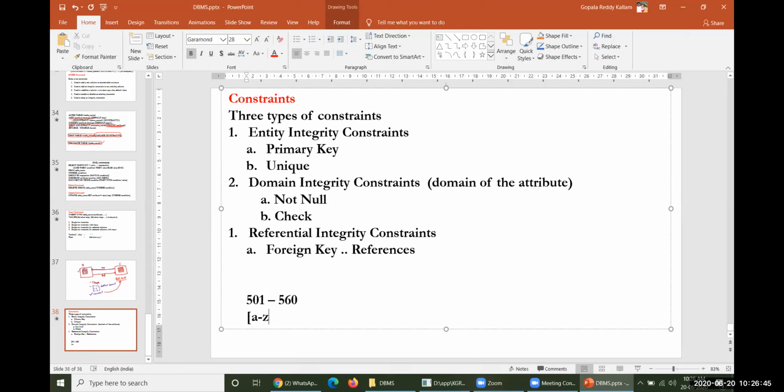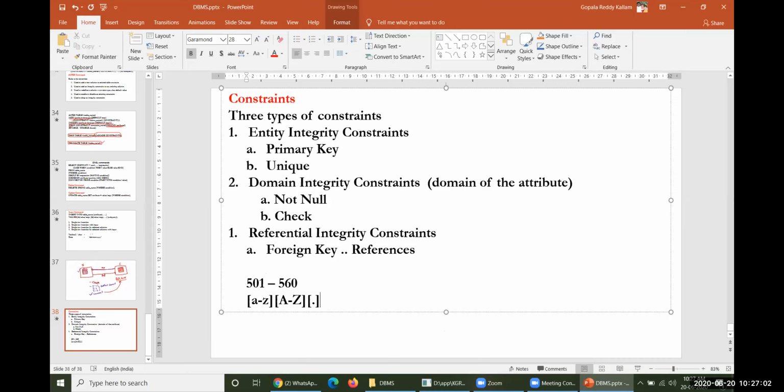So capital A to Z, small a to z, any kind of character, or dot. These are the eligible values which can be entered into that particular column. So this is called the domain of name.